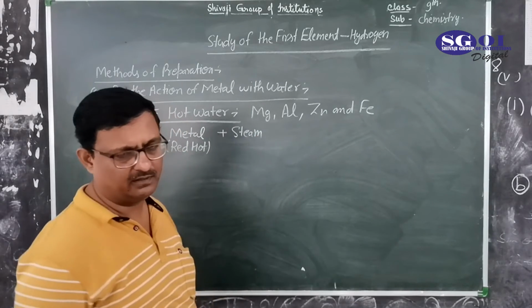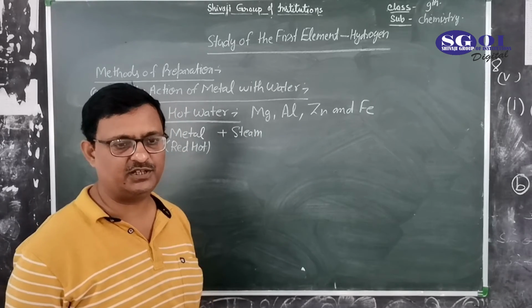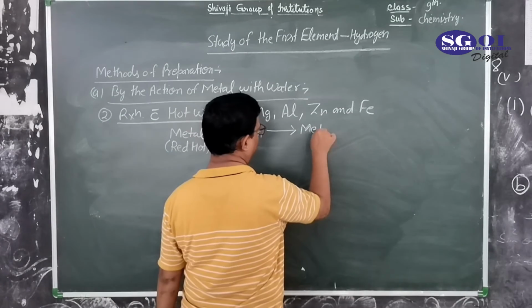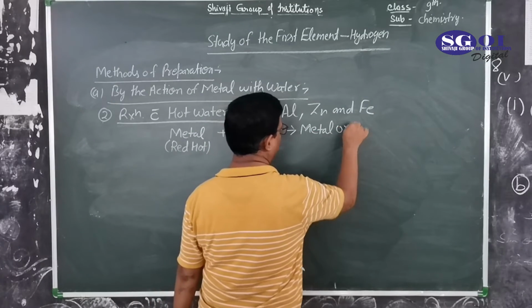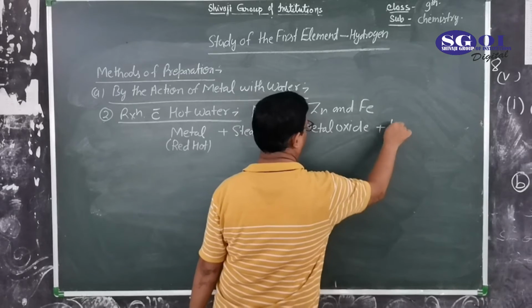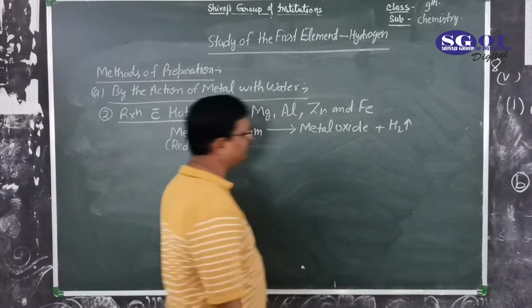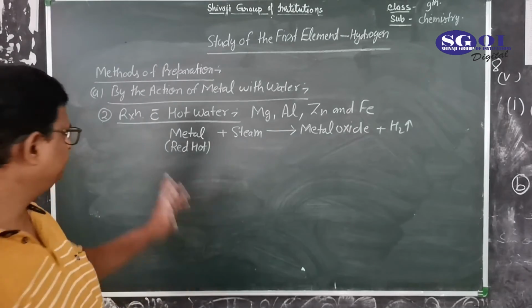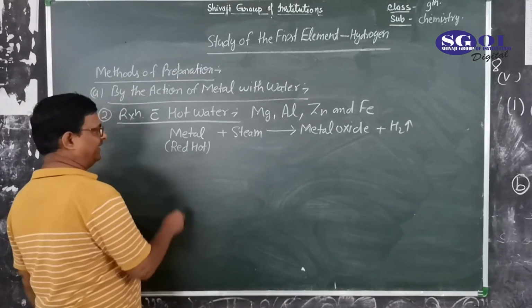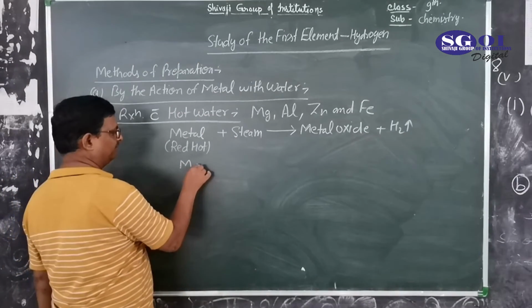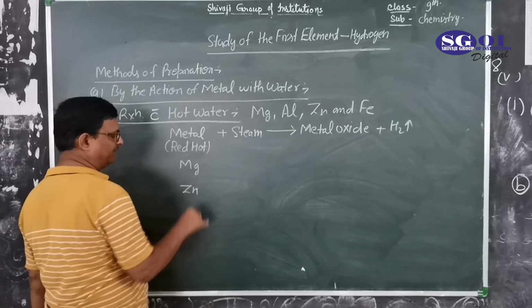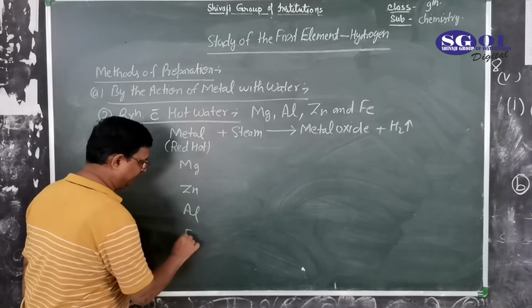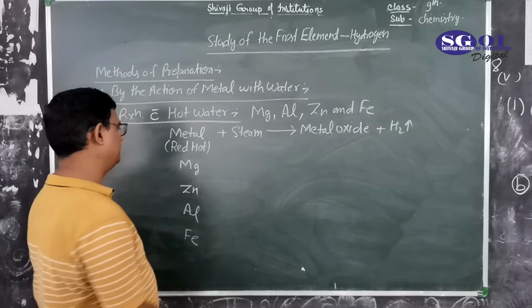Steam is another form of water in gaseous state, reacting to form metal oxide with the removal of hydrogen gas. Metals like magnesium and zinc are bivalent. Aluminium and iron are trivalent.